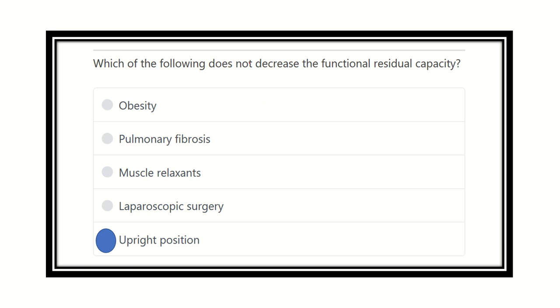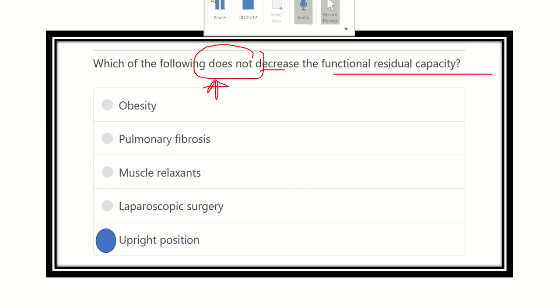So our answer: which does not decrease functional residual capacity, that means which increases. So we have to find out a condition in which the lung volume increases. First of all, here we can see obesity. Obesity cannot increase the lung volume; actually obesity causes decreased lung volume. Then here we can see pulmonary fibrosis. In any type of fibrosis, there will be decreased size of this organ, so in this condition functional residual capacity decreases.